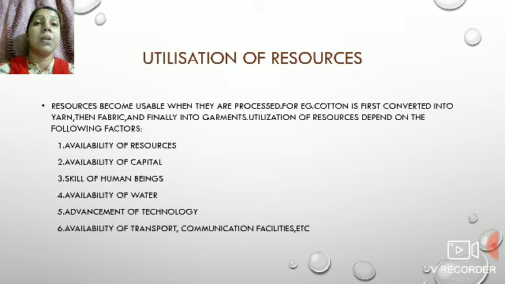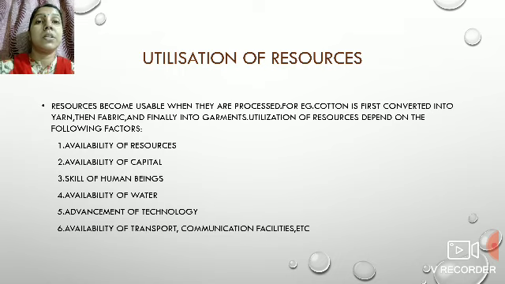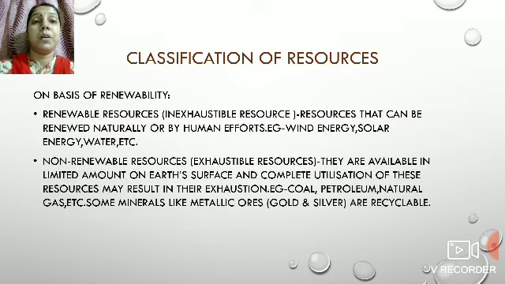Water is the basic requirement for any industry. Advancement of technology, how good technology you have to convert the resources. And last one, we have the availability of transport, communication, etc. Moving the raw materials from one place to another and the processed item also from one place to another.